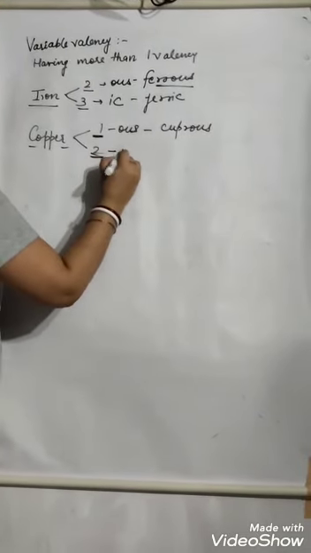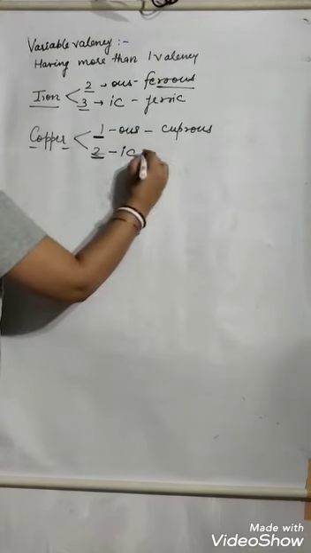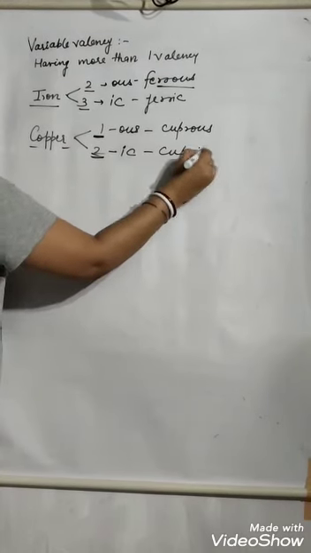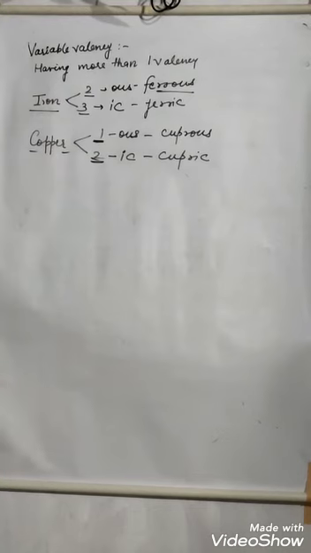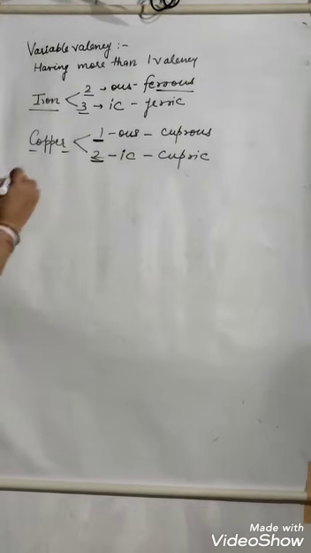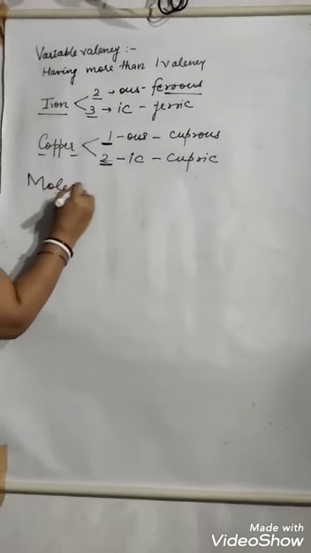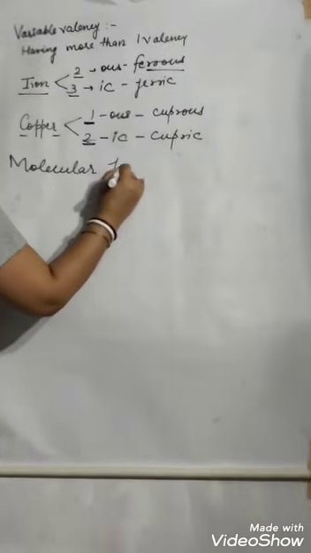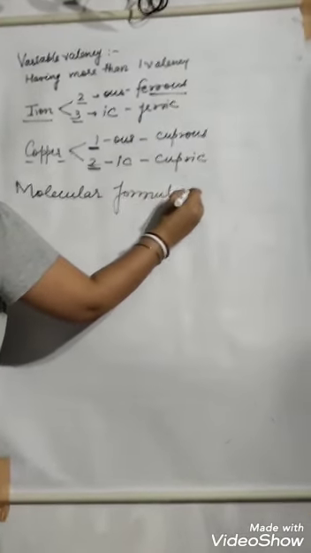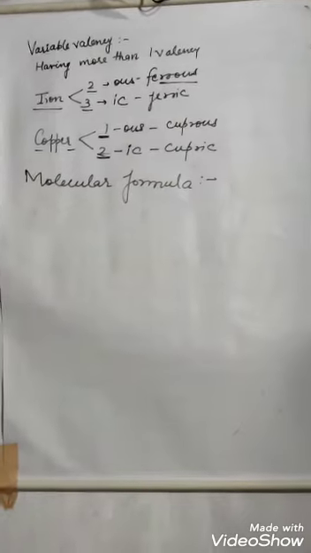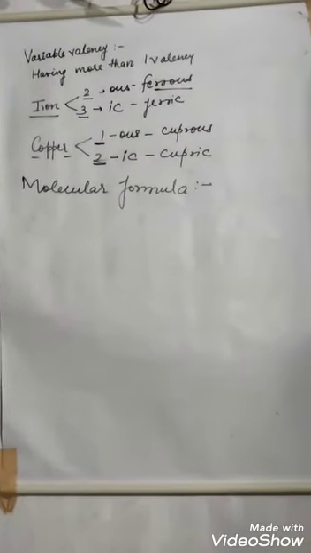And if higher valency, the suffix is ic. So if cupric is written, then its valency will be 2. Alright. Now what is molecular formula? That is the formula that represents the molecule of any compound.